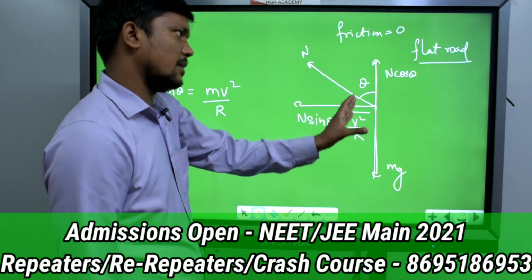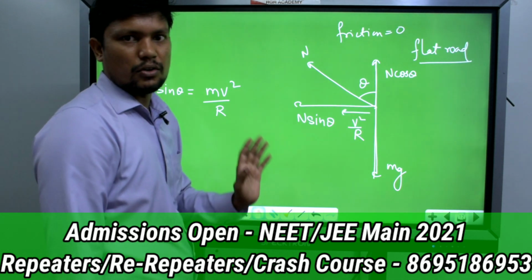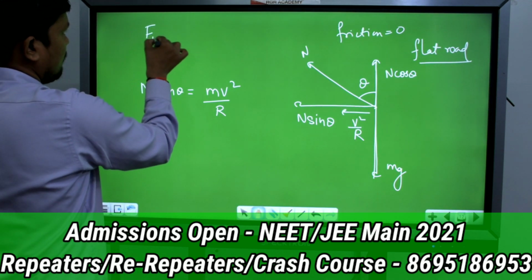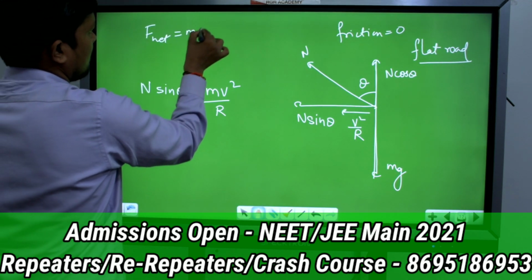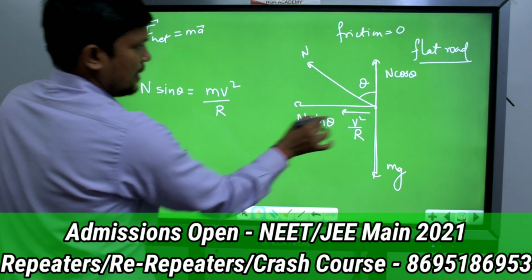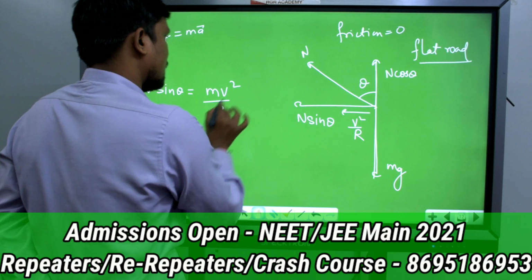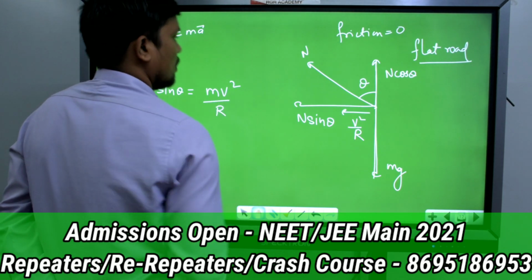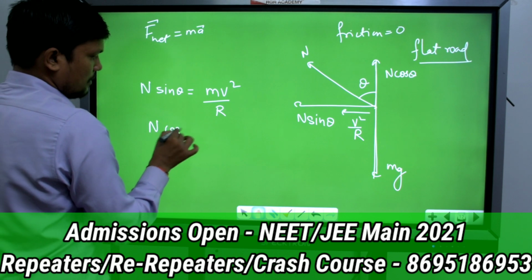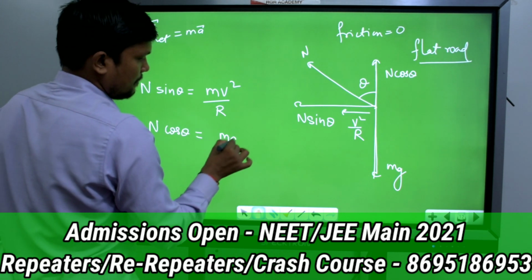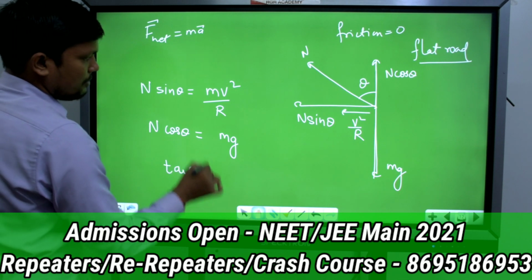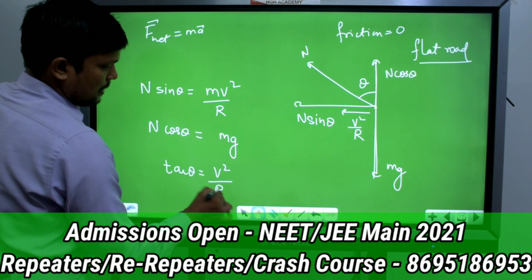So I am observing this motion of the particle from the ground frame. What is the net force acting in this direction? I am using the equation F net equals mass into acceleration. The net force acting in this direction is n sin theta and the acceleration is v square by r, so directly we can write mv square by r. Next, n cos theta will be equal to mg. Now if you divide both equations, you will get tan theta equals v square by rg.